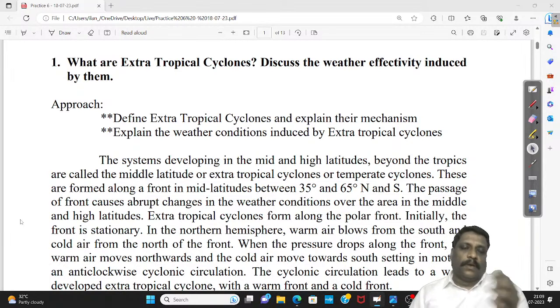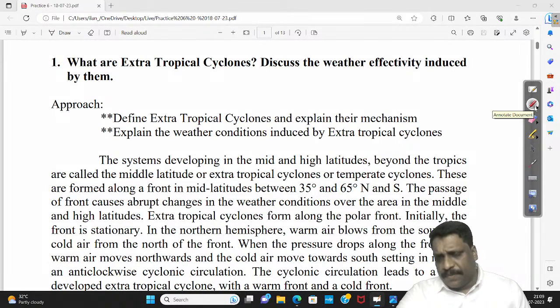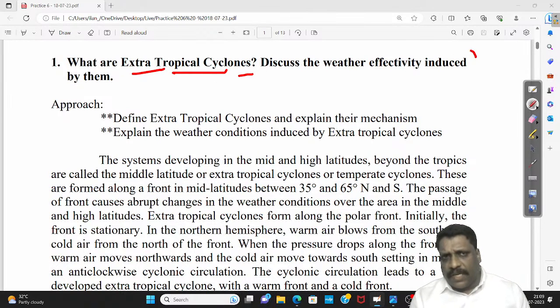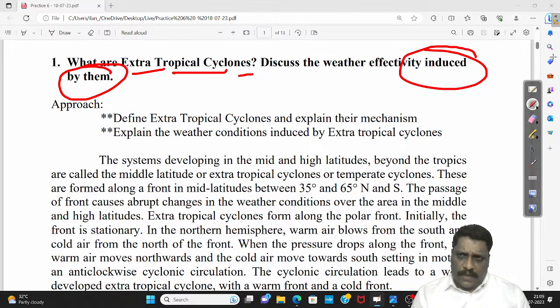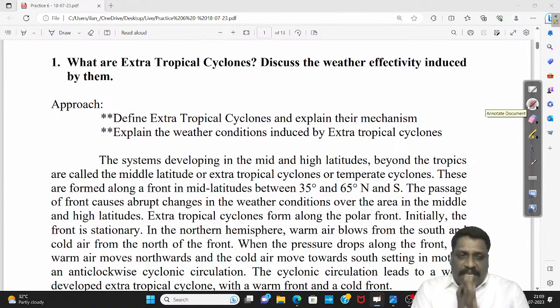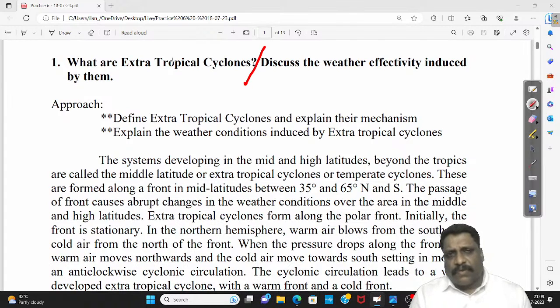Right, my dear friends. Now, the question we were supposed to see yesterday, right? What are extratropical cyclones? Discuss the weather effectivity induced by them. See, always I say as an SOP, a standard operating procedure, what you are supposed to do is identify how many questions there are. Here, it is very explicit that they have divided it into two questions. I'll call it A and B. You call it 1 and 2, whatever the case.